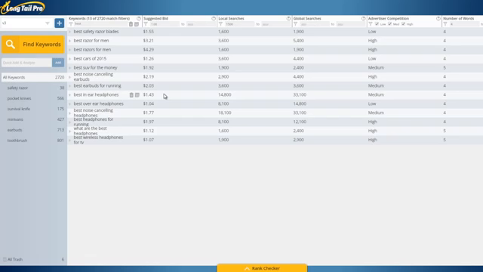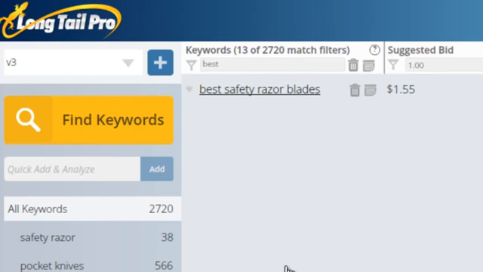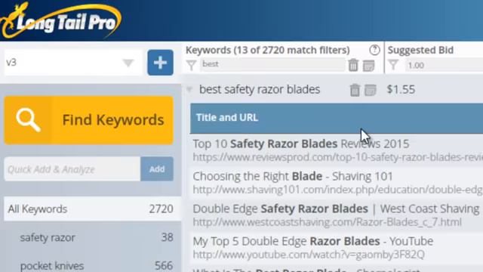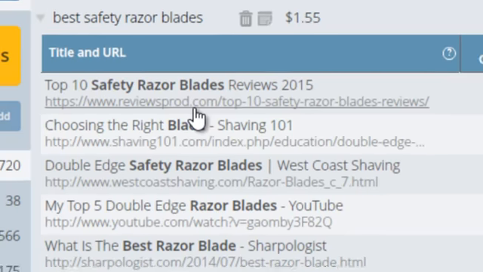Now, the best way to know if you can rank in Google is to actually look at the top 10 results in Google. And so Long Tail Pro makes it very easy to analyze the keywords that you want to analyze. So let's just click on this keyword. That's going to immediately open up. It pulls in the top 10 results in Google. It bolds the keyword in the title of the page so that you know if they're really targeting this keyword very well. That's a big indicator. If they're not using the exact phrase of best safety razor blades, there's probably some weakness there.